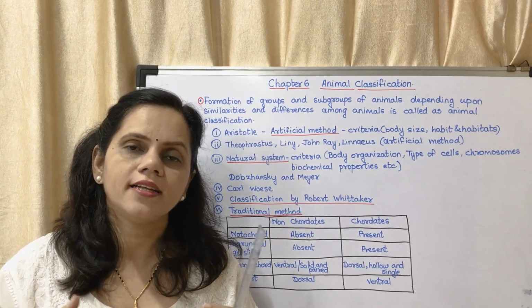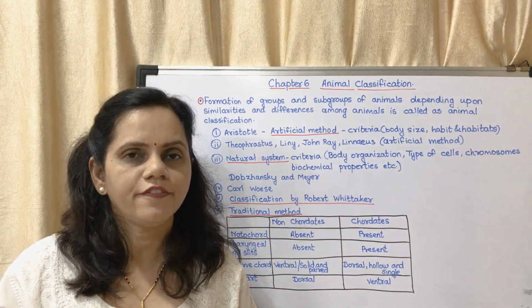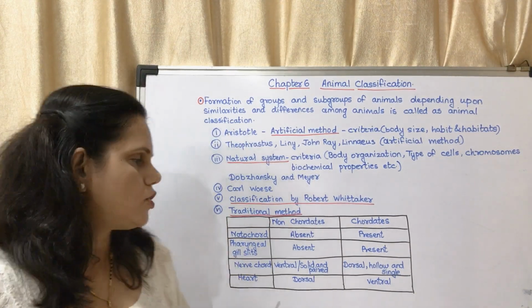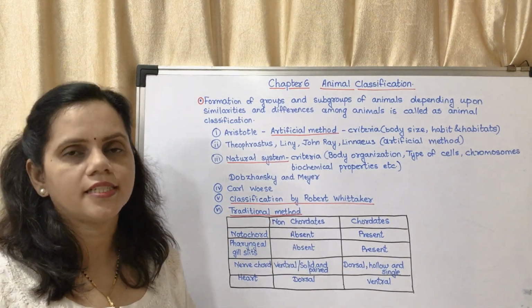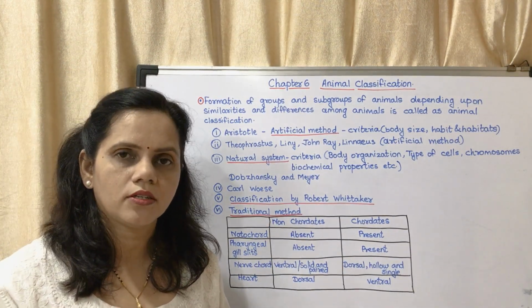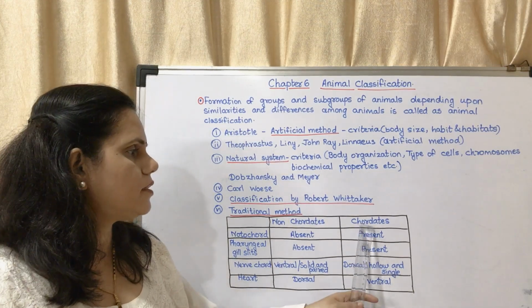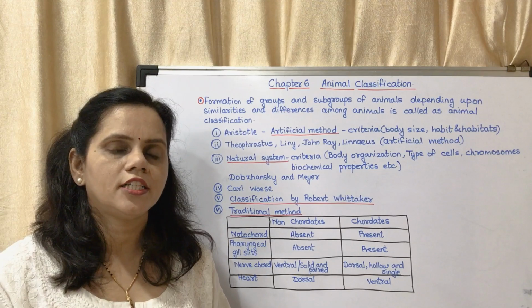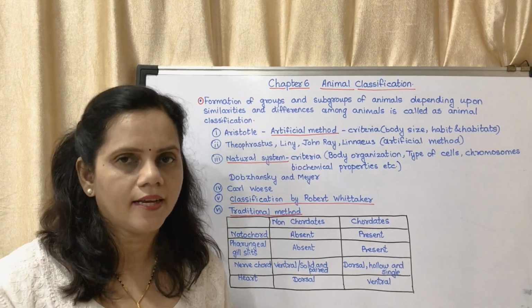Now whether this notochord is present or not, that is the first criterion. So we will say notochord is absent in case of non-chordates. These non-chordates do not have that notochord, they do not have a vertebral column. Whereas in case of chordates, the notochord is present in some or the other stage of their life cycle.